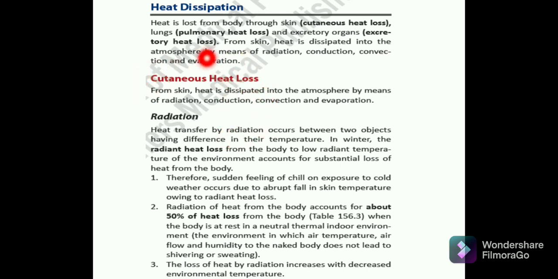So the cutaneous heat loss, if we are discussing this, the first one is radiation. Now this radiation is basically radiant heat loss from the body to low radiant, like suppose in winters.